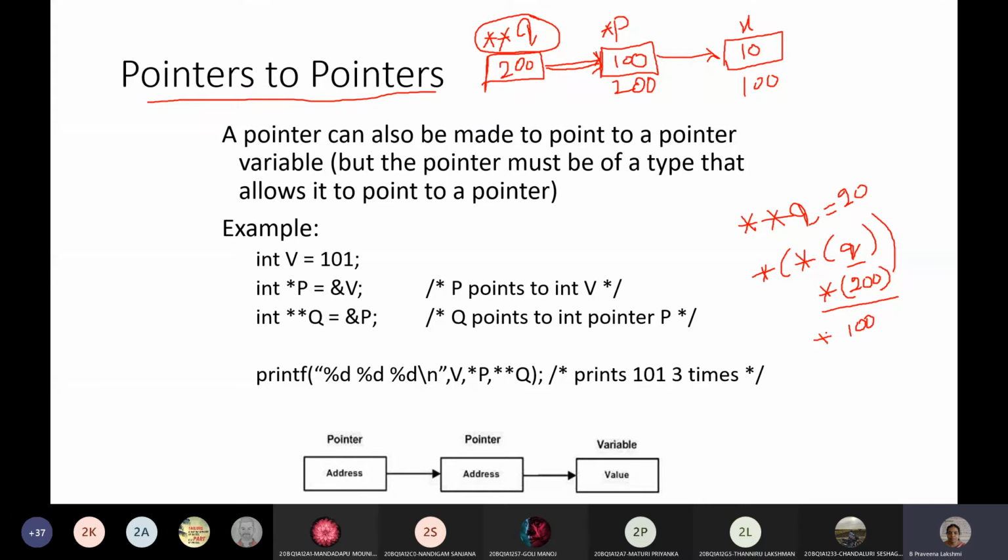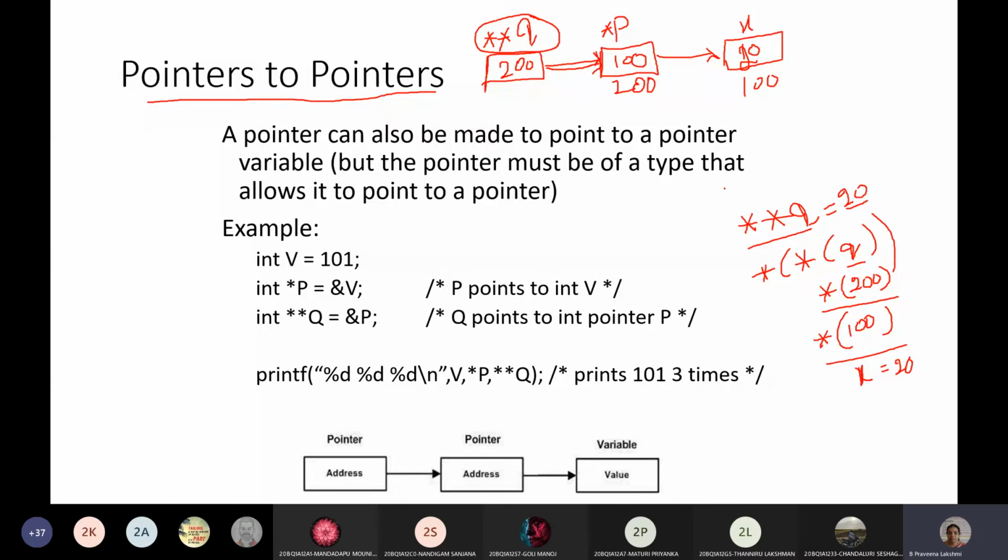So asterisk of 100 is the value at the 100 location, and the value at the 100 location is 10. That is the x variable. The variable at the 100th location is x, so for that you are assigning the value 20. So it assigns the value 20 at the address 100. So this is a pointer variable to another pointer.